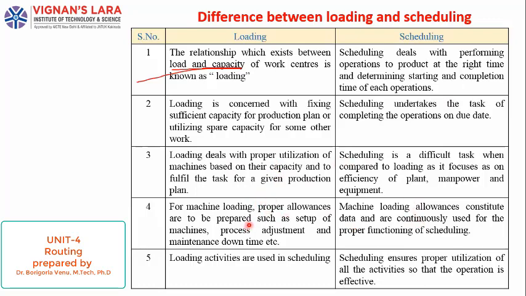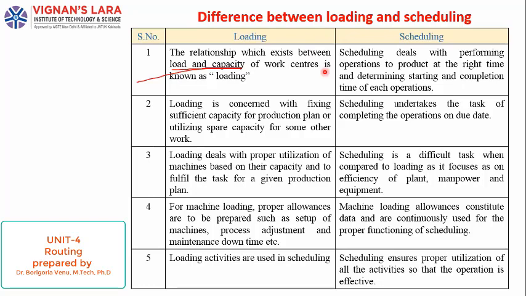Next, coming to loading, here in this loading some allowances are there. Those are machine setup time, process adjustments, machine shutdowns, and weekends, holidays. Those are all we consider, and according to that consideration we are going to assign the task.